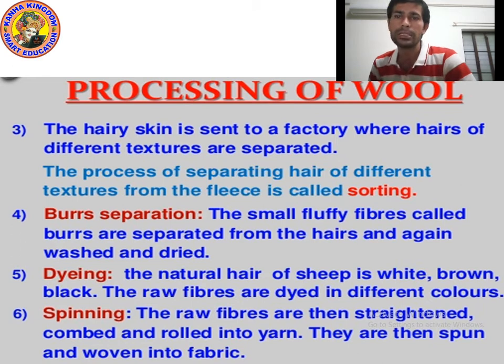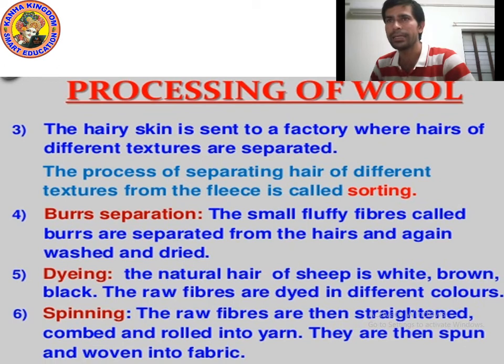Okay. Step number 4, burr separation. Then we separate burr. What is the meaning of burr? The small fluffy fibers are called burr. Sometimes they get separated from our sweater. They are known as burr. So the small fluffy fibers called burr are separated from the hair, then again washed and dried.